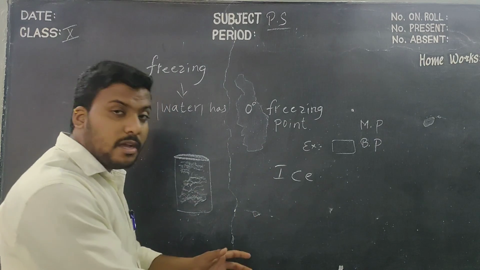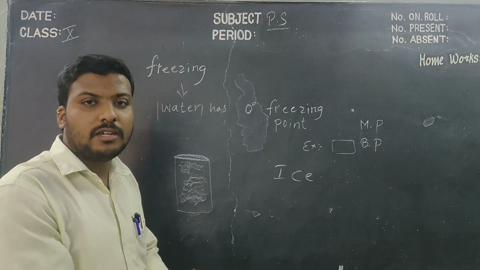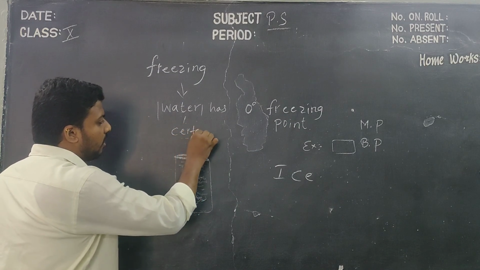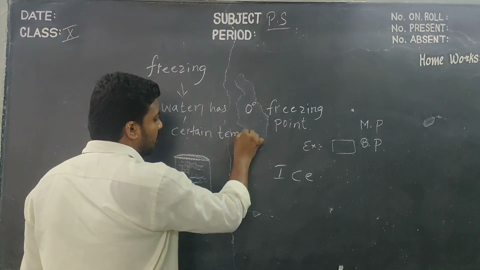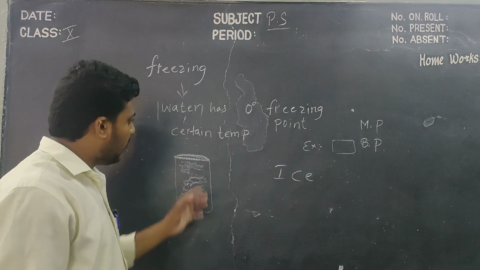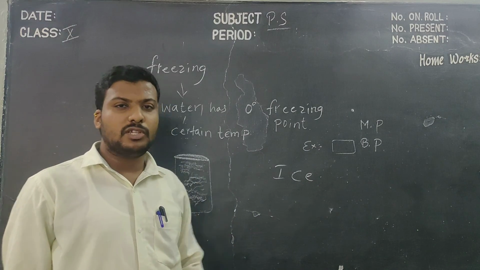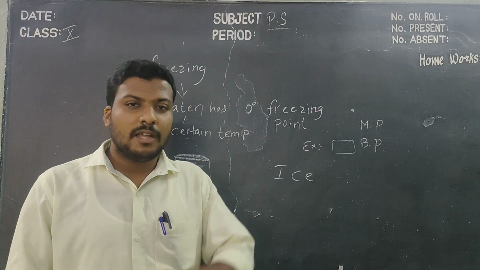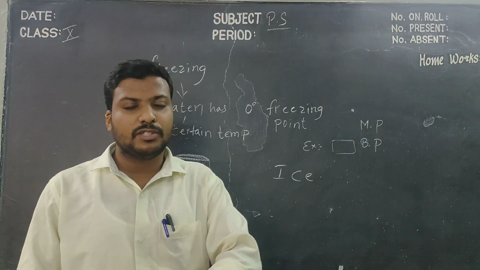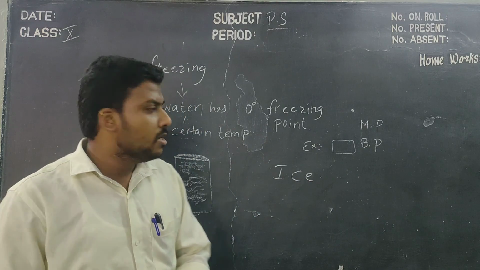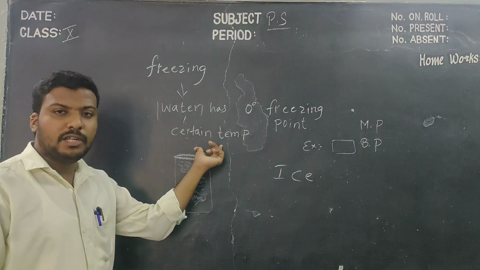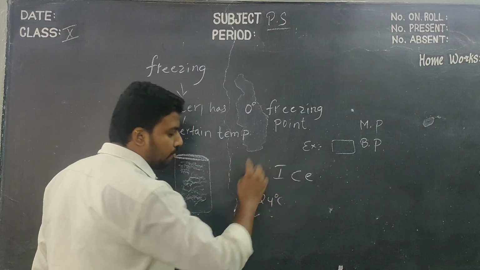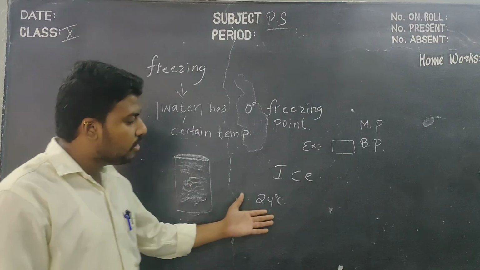Children, before keeping that water inside the refrigerator, water also has a certain temperature. Simple example, children: every body has its own temperature. Temperature varies from one person to another and one object to another. In the same way, water has a certain temperature. We can assume that water has a temperature of 24 degrees Celsius.